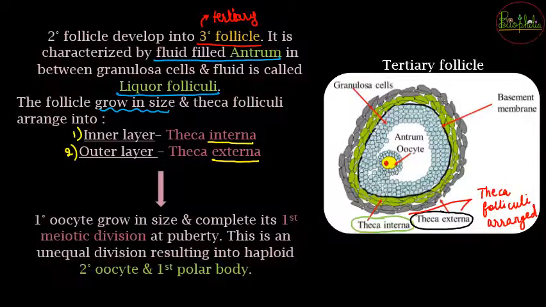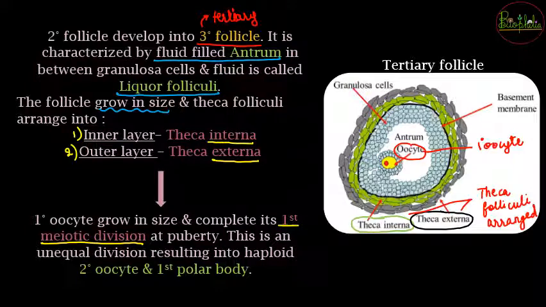Now after this separation or rearrangement of the theca folliculi occurs, the primary oocyte that was imprisoned inside the entire coverings of the theca interna, externa, granulosa cells, this poor little oocyte that was stuck in between everything, the primary oocyte which was arrested in the prophase stage, will complete its stage, that is it is going to complete the first meiotic division.